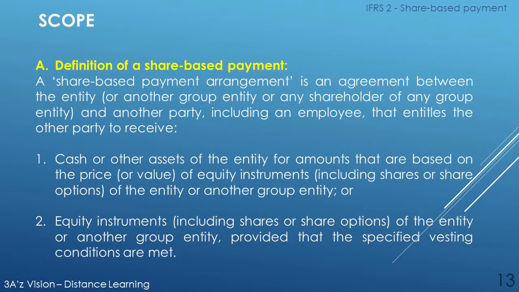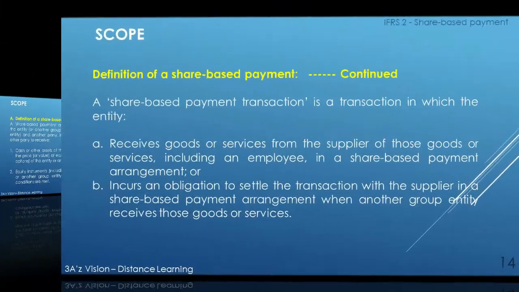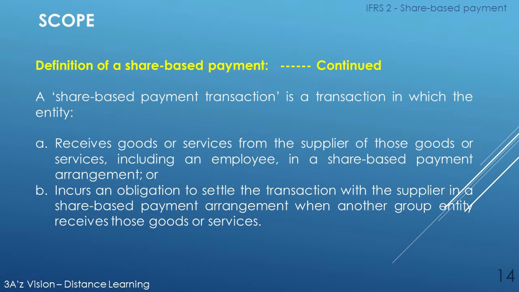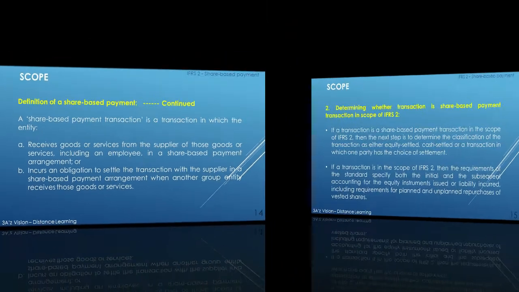provided that the specified vesting conditions are met. A share-based payment transaction is a transaction in which the entity receives goods or services from the suppliers of those goods or services, including an employee, in a share-based payment arrangement, or incurs an obligation to settle the transaction with the supplier in a share-based payment arrangement when another group entity receives those goods or services.